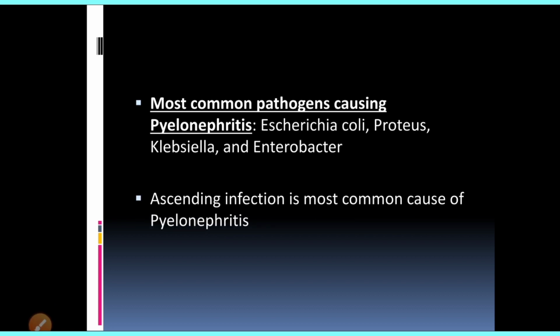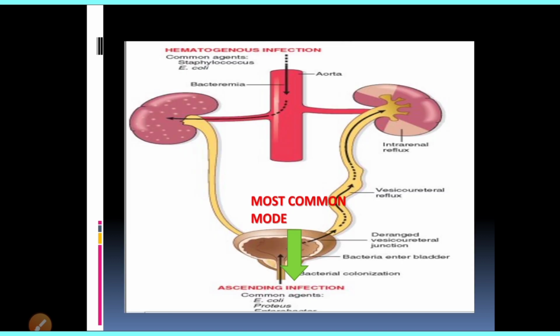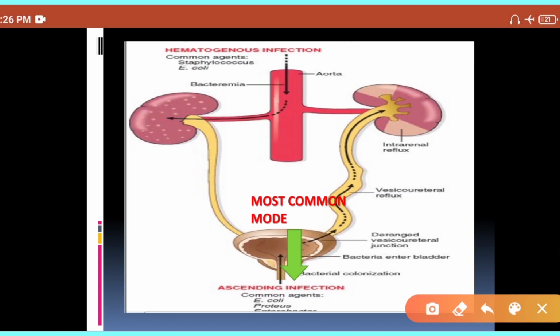Alright. Now if we consider the pathology of pyelonephritis, then this particular infection of the kidney mainly happens because of urinary tract infection, and the common mode of spread to the kidney is ascending infection.